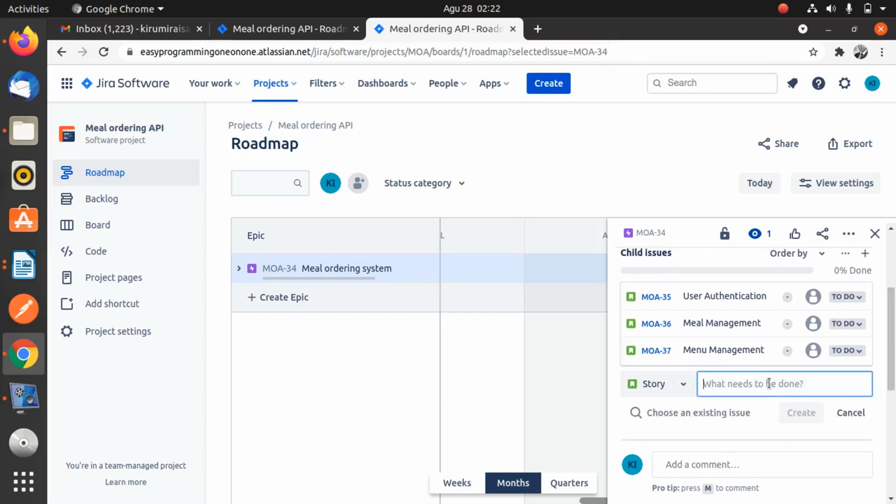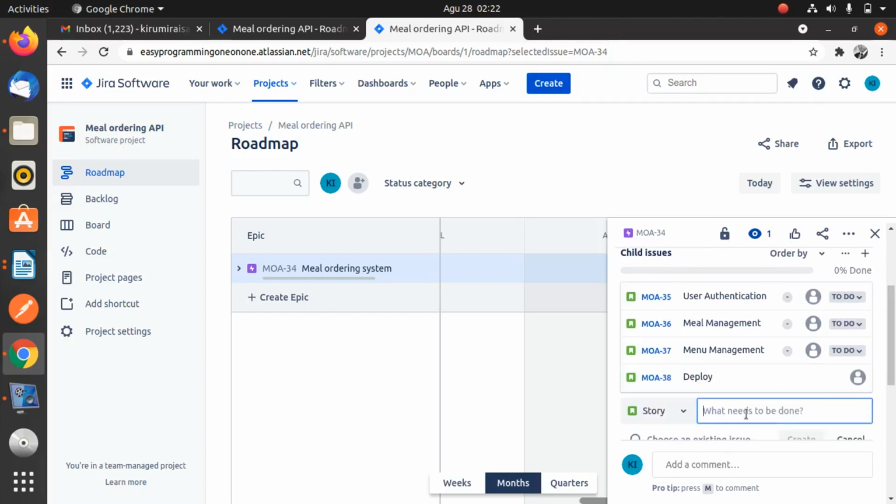And our fourth story will be deployment. We must deploy the API. And after deploying the API, we should go ahead and make documentation for the API. Documentation.